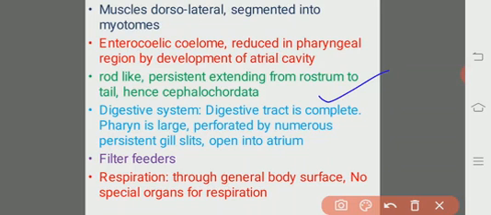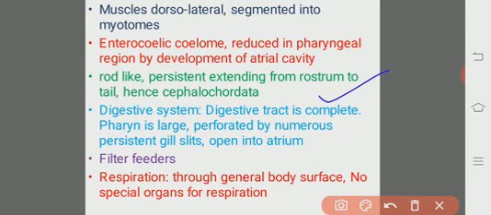But in cephalochordates, although they have numerous gill slits, they are not at all useful for respiration. They do not act like respiratory organs.